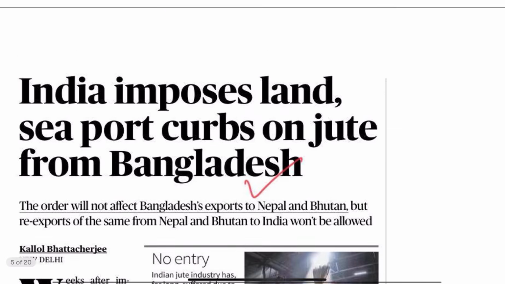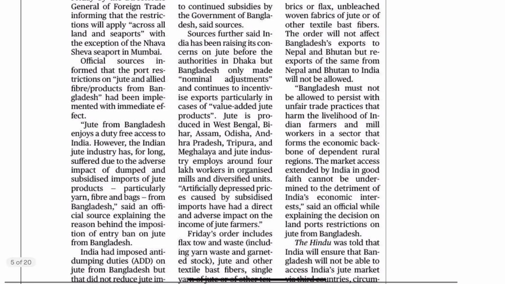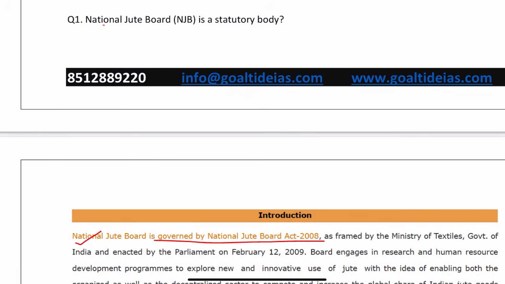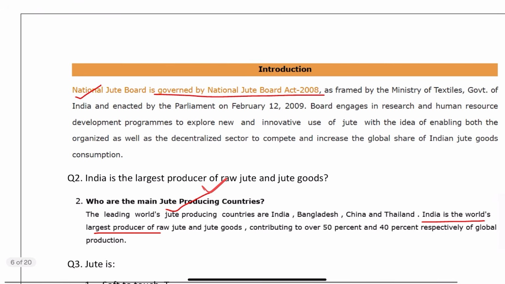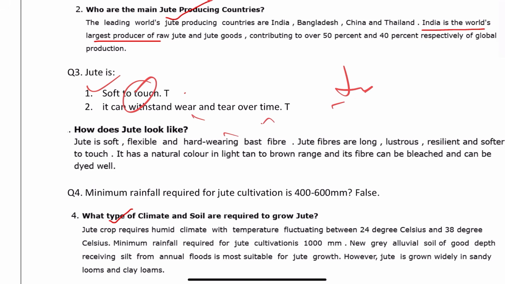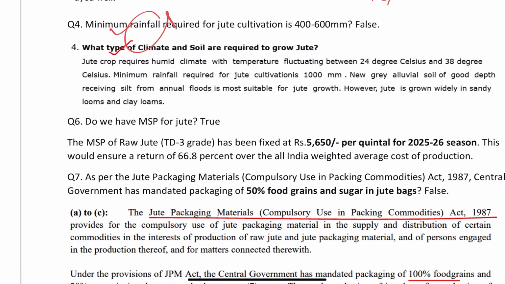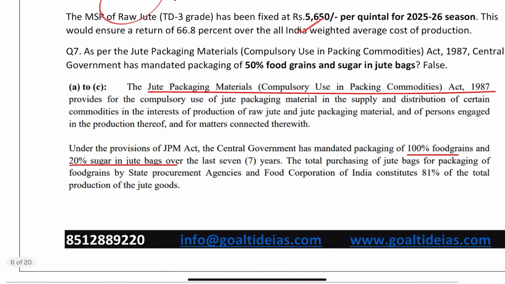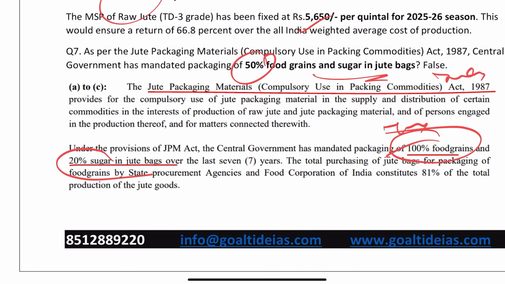ठीक है. Now next article, if you see, we have on the jute. और जूट में देखो आपसे again we have asked you that National Jute Board is a statutory body or not. You have to write the answer. Then we have given the largest producer जूट का है कि नहीं. Then we have the jute's texture क्या है इनका, soft है और it can be tough, it's lustrous or not. So these are the textures we have given and all taken from the original source. Then the minimum rainfall कितना requirement है जूट के लिए. Then we have MSP for jute or not. And as per the packaging act, कितना food grains हम जूट के compulsory bags compulsory है. So that is 100% for the food grains and 20% for the sugar.